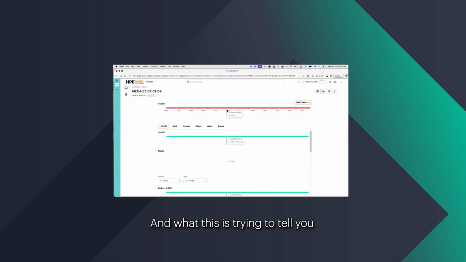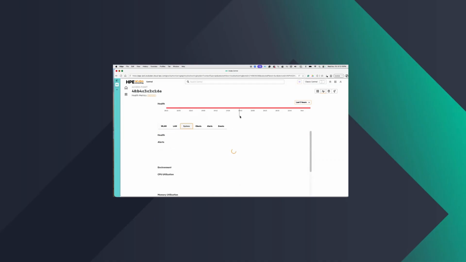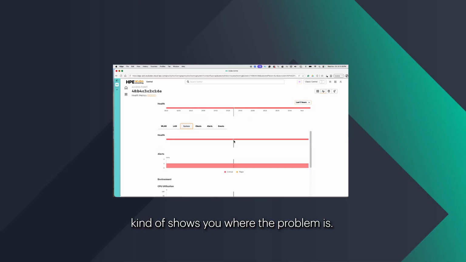What this is trying to tell you is this access point has an issue with the system KPIs, and the sympathetic highlighter below shows you where the problem is. We've broken down all the KPIs for access points and gateways into these sections. When we go into the system, it tells you that the overall health of the system has been red because of AP memory utilization.